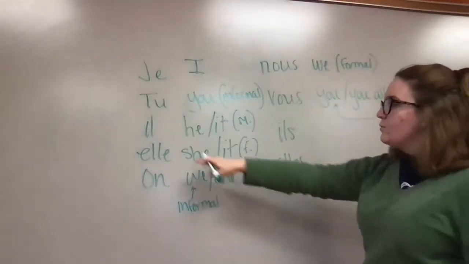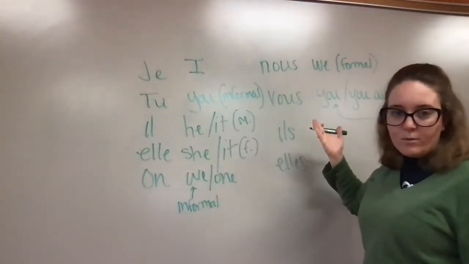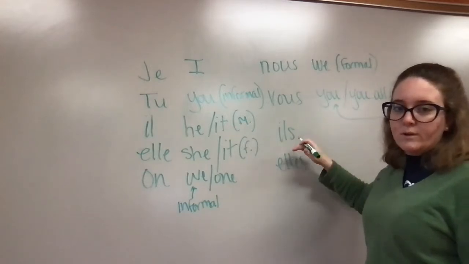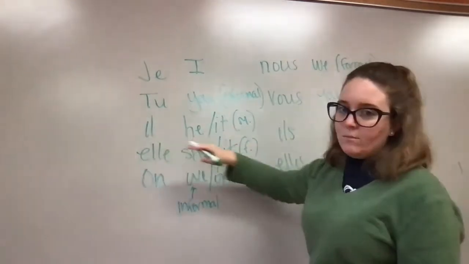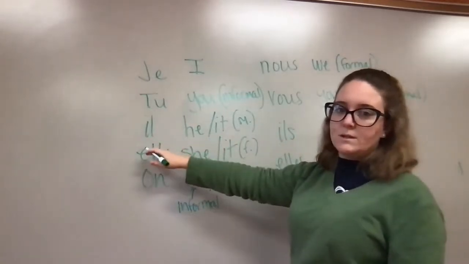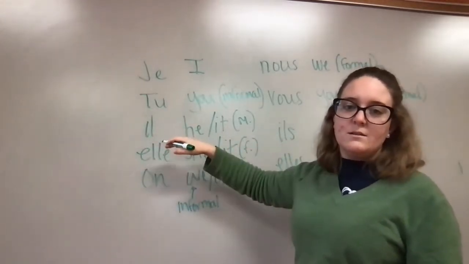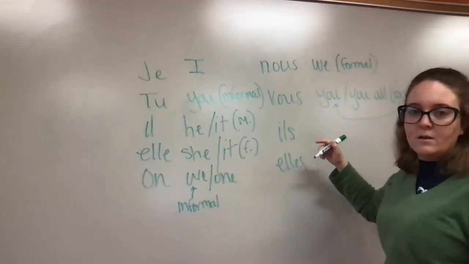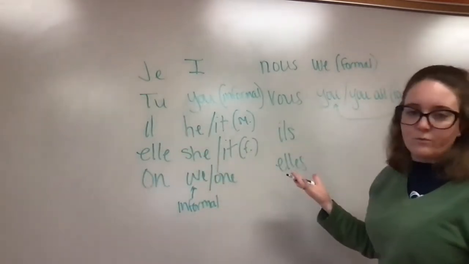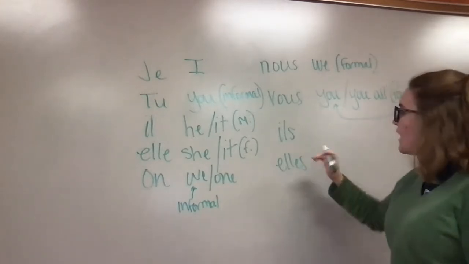For ils, and again, this just has an added S to it. And remember, that is how we make things plural, by adding an S. The pronunciation, however, is the same between these two. This one is il, this one is ils. And I will sometimes say il singulier, singular, ils pluriel, plural. And those words are very similar to English, so you guys should be able to understand what they mean.